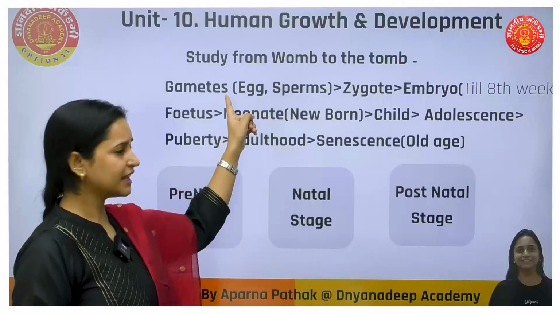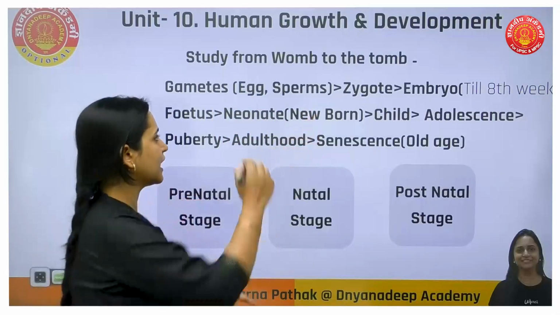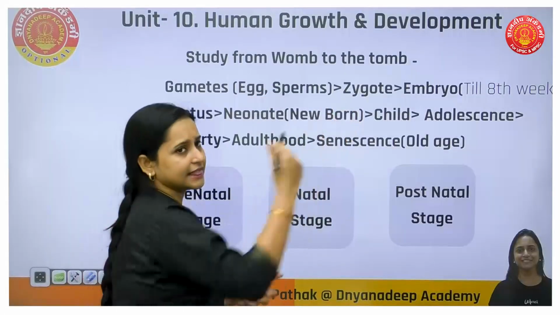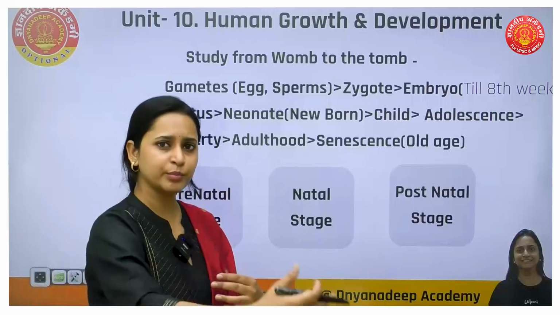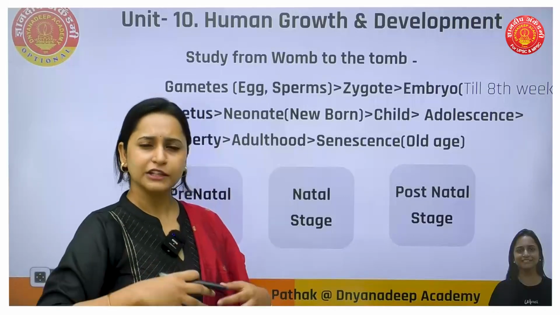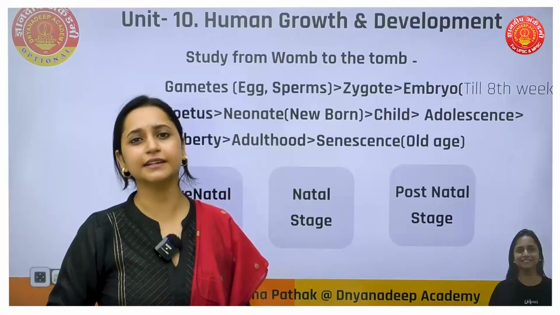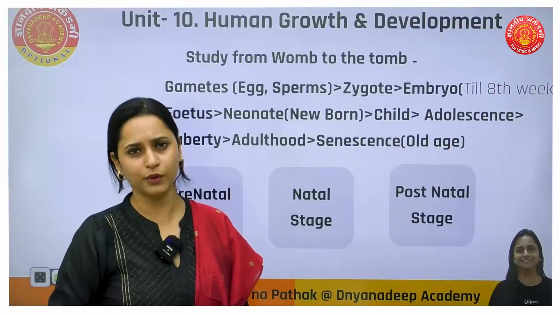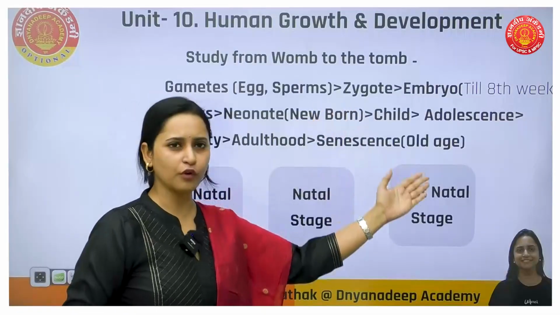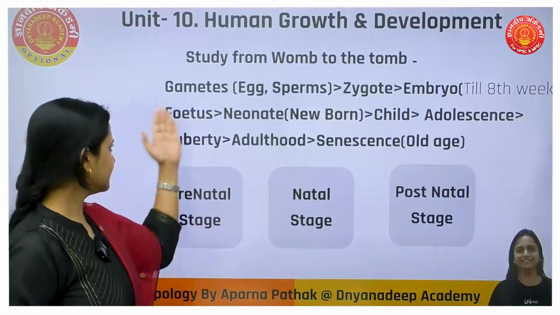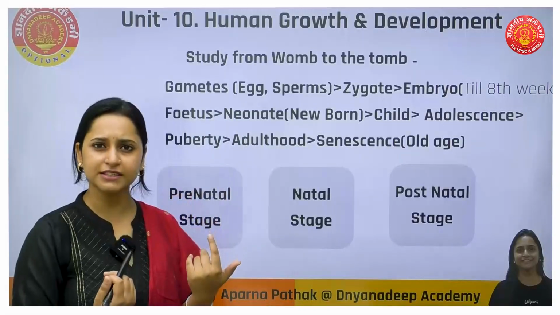There are gametes, female gamete and male gamete, which is egg and sperm, and they fuse together, they form zygote, and that zygote forms embryo. Does everything happen outside or inside? Those things happen inside the mother's body, inside the womb. Okay, so that zygote forms embryo, and then that forms fetus. What is the difference between embryo and fetus?